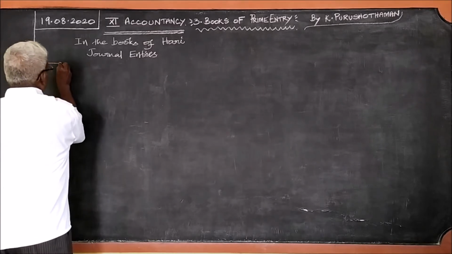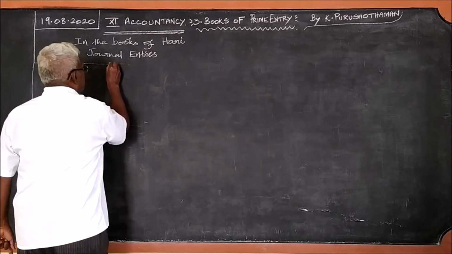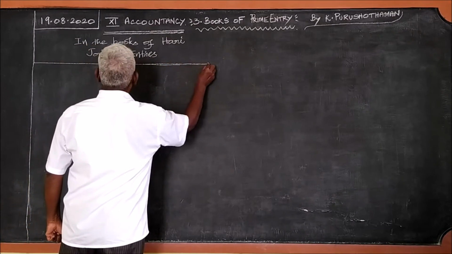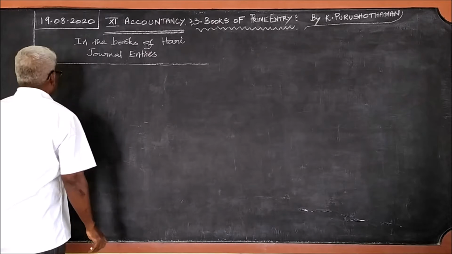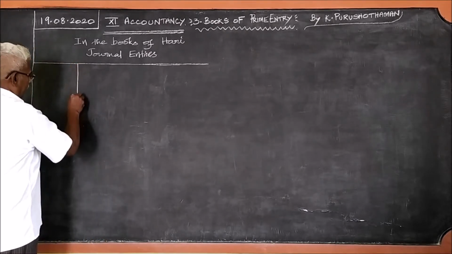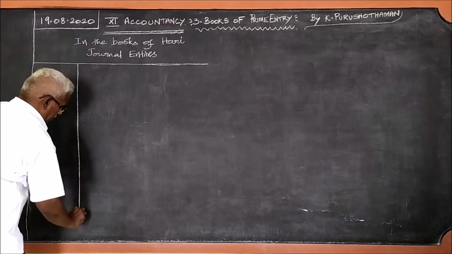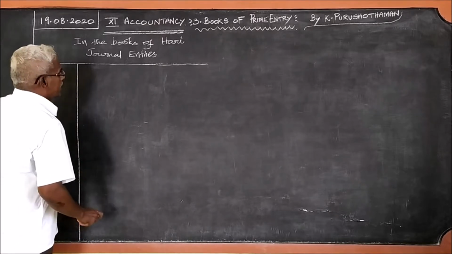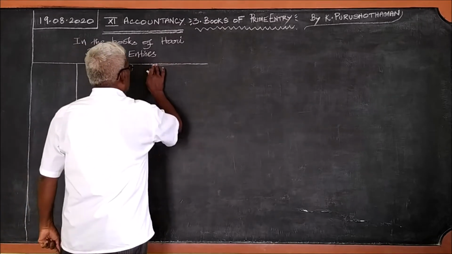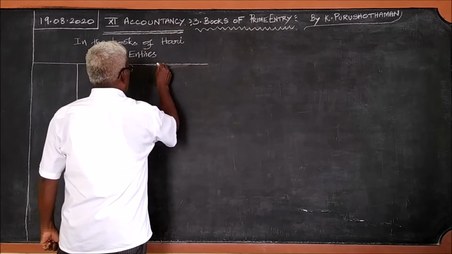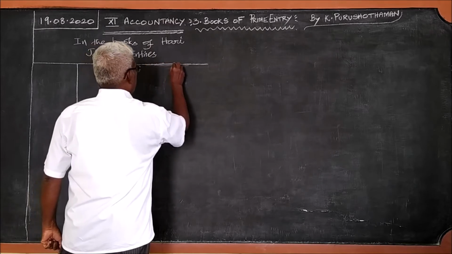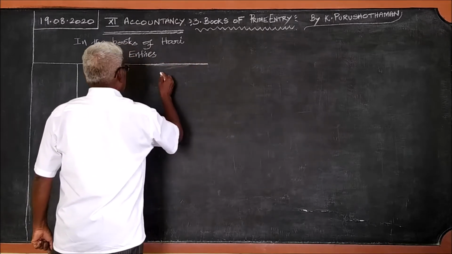The format, I said, is very important. As you are all beginners of accountancy, you should know well the format of the journal. So, in each and every class, I tell you, just bear it in mind.